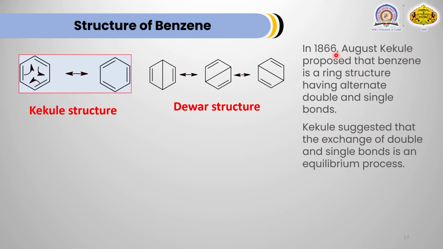In 1866, Auguste Kekulé proposed this structure, and he suggested that there is a ring with an alternate double-single pattern. Kekulé suggested that the exchange of double bond and single bond is an equilibrium process, meaning at equilibrium there is exchange between double bond and single bond at a very fast rate.